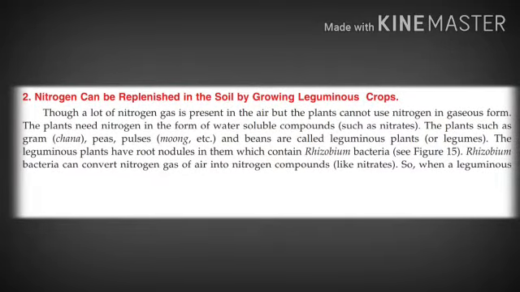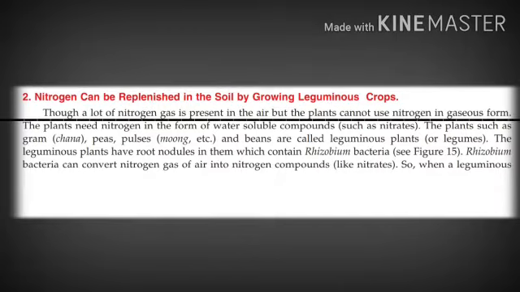Now, another way of replenishing the nutrients in the soil is that nitrogen can be replenished in the soil by growing leguminous crops. Children, some crops require more nitrogen. Therefore, in those types of soil where plants that require more nitrogen are grown, nitrogen can be replenished by growing leguminous crops.